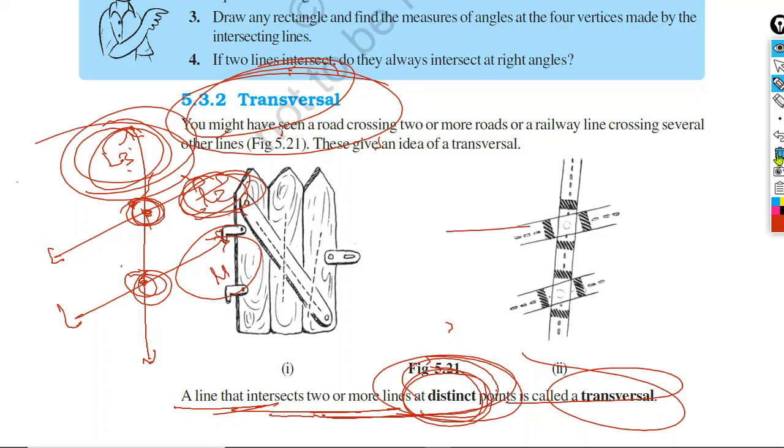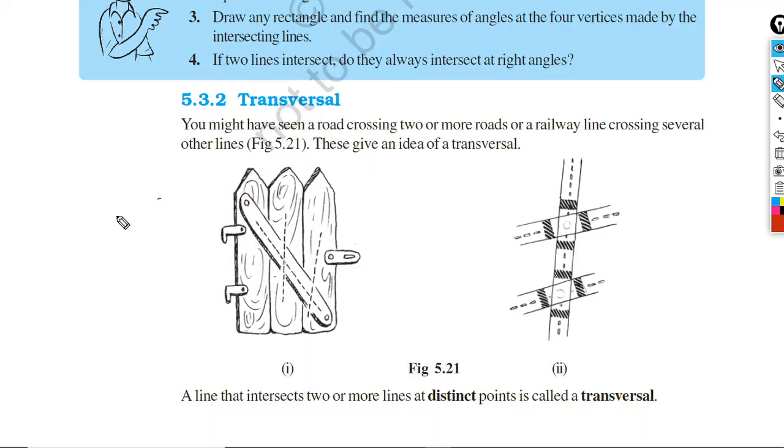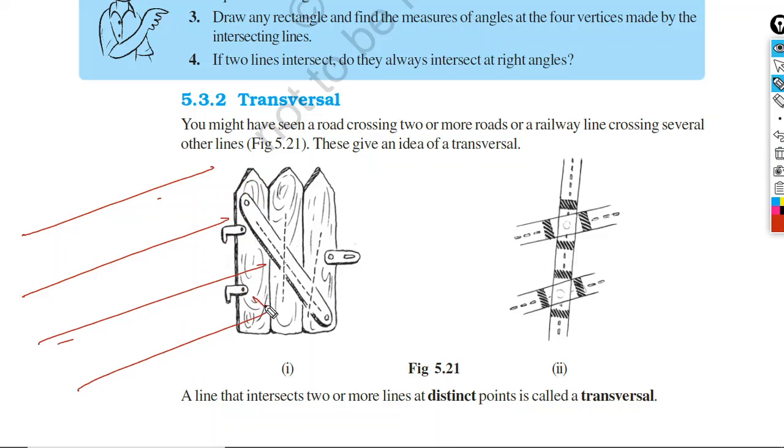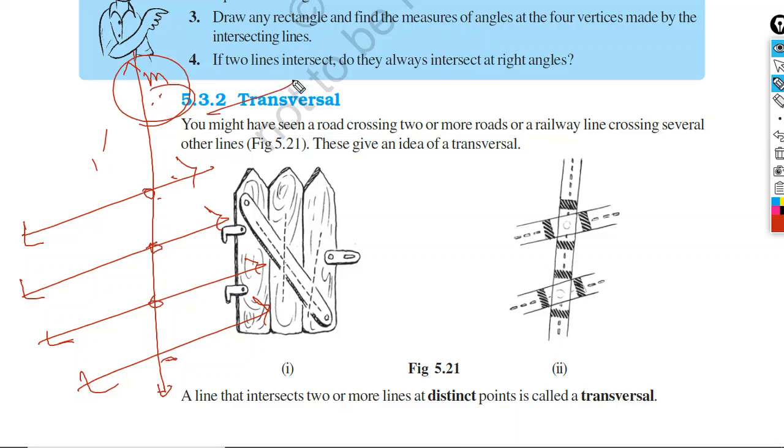Suppose you say, sir, not two, we will take more than two lines. You take 1, 2, 3, 4, as many lines as you can, and you take a transversal like this. Suppose this line M is intersecting the 1, 2, 3, 4 lines at distinct, different points, we can say M is the transversal.